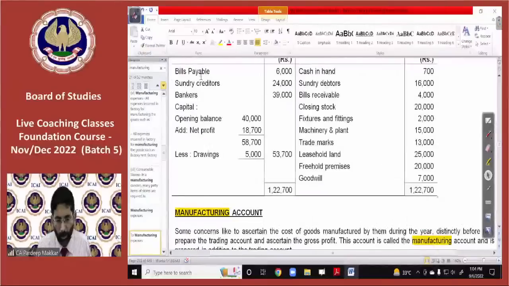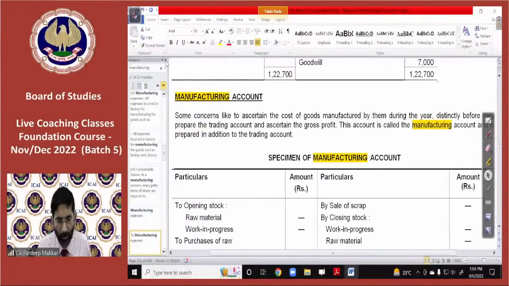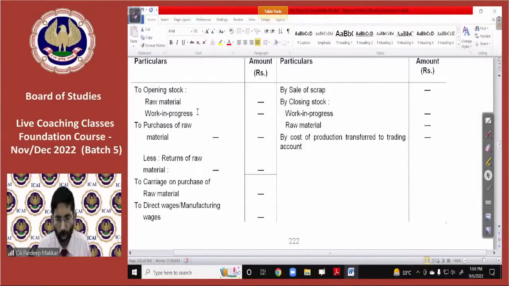I would like to give you the pro forma of the manufacturing account, because that will be a better option to understand this chapter. This is a very good pro forma.